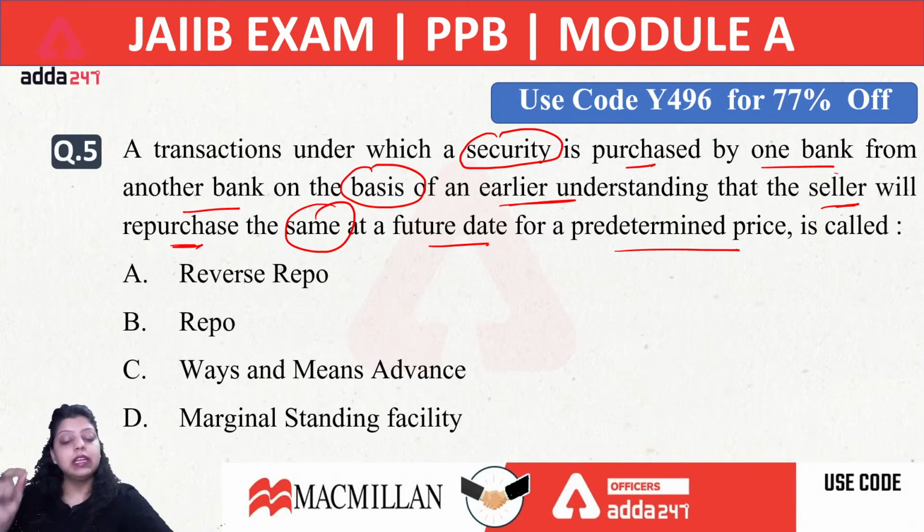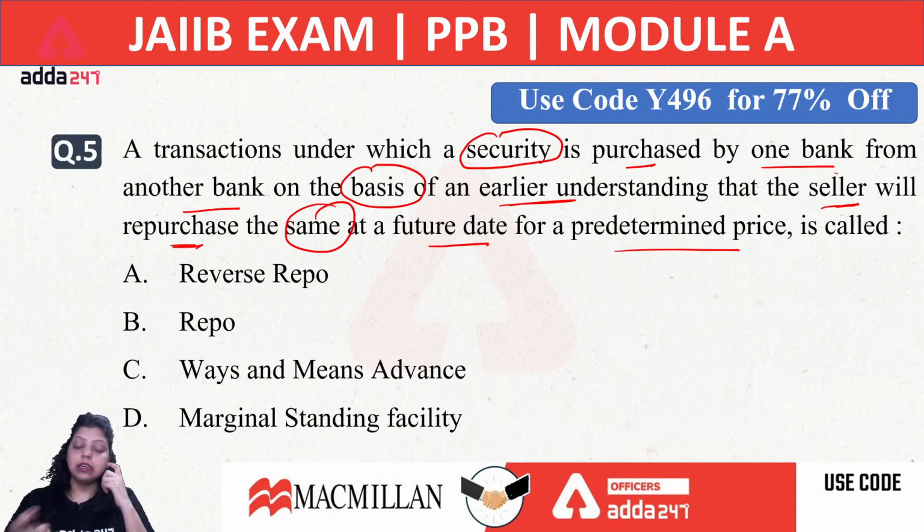Now focus on the keywords in the question. Whatever keywords are given in the question, focus on those. Now what will be the answer of the fifth question? Srinivas is saying fifth is A, okay. Vinay is saying fifth is C. Someone is saying ways and means advances.